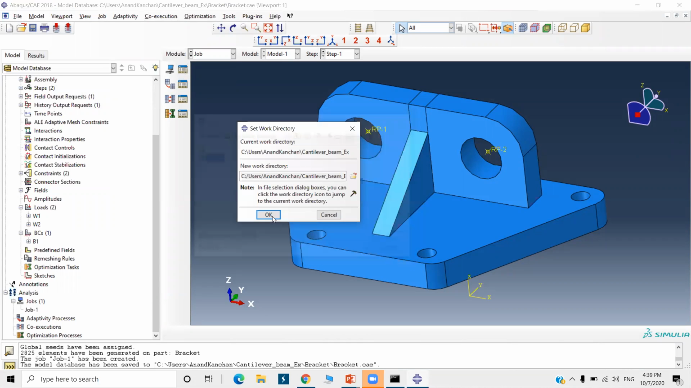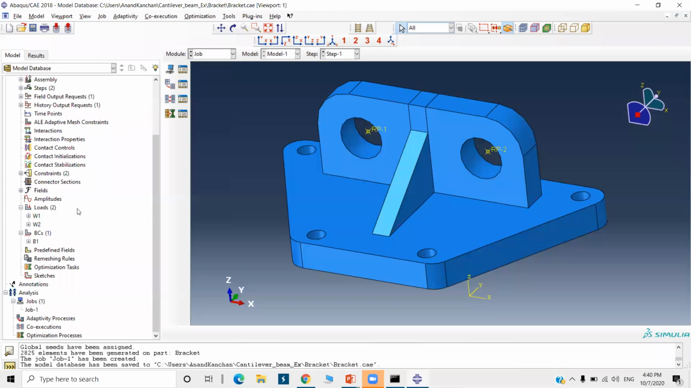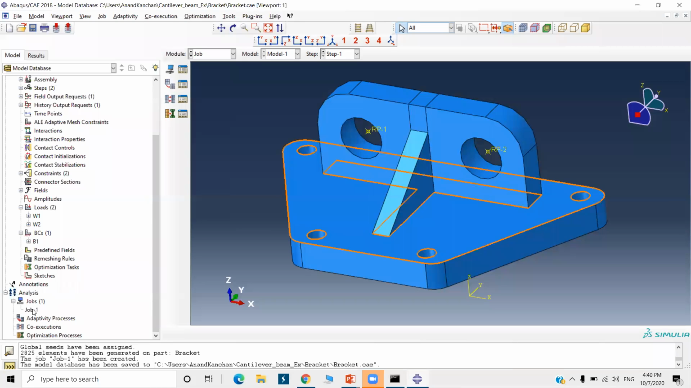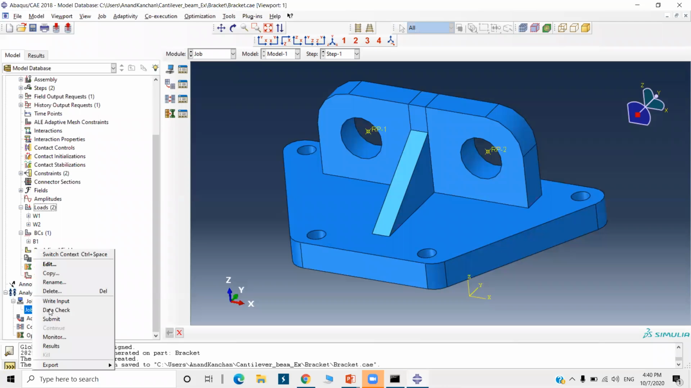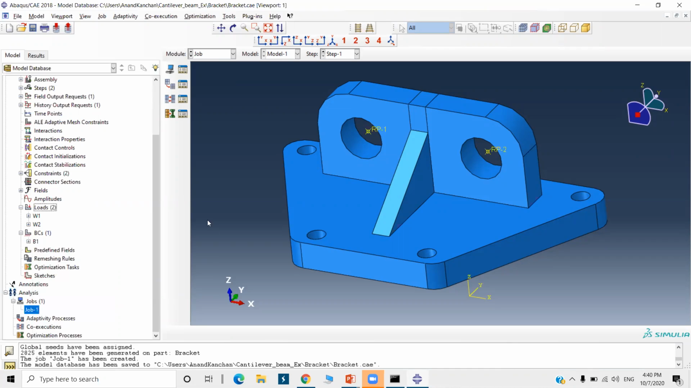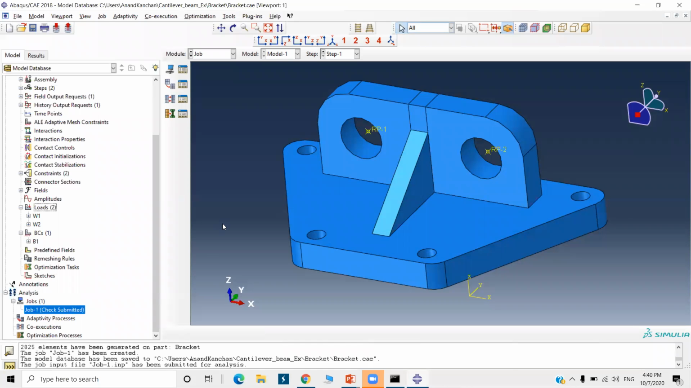Okay, I will show you this folder. I forgot to show you this folder, why we select this working directory. After the analysis, I will show you. Now I will just right click on the job 1, data check, or directly you can submit it. Okay, you can go for data check first.